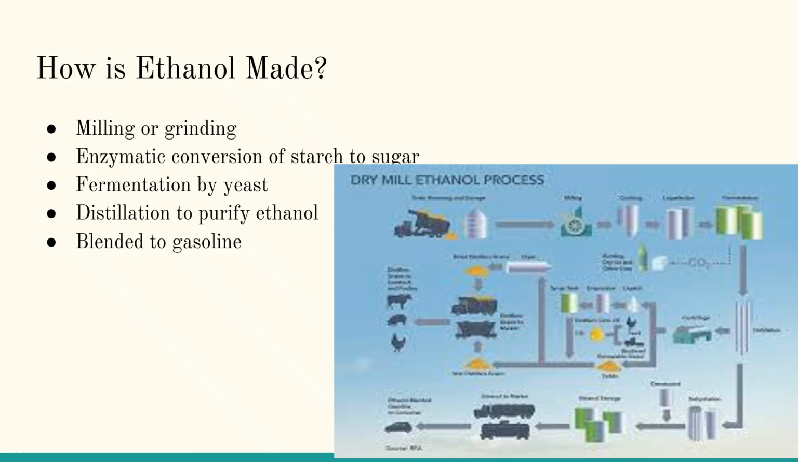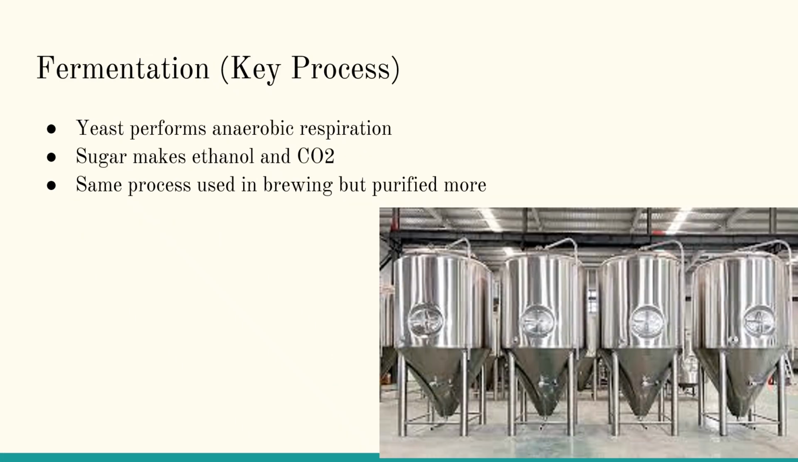First, the plant material is milled or ground to release starch. Second, enzymes break that starch down into sugars. Third, fermentation happens. This is the same biological process used in brewing beer. Yeast performs anaerobic respiration, meaning it works without oxygen, and converts sugar into ethanol and carbon dioxide. Finally, the ethanol is distilled and purified and then blended into gasoline.